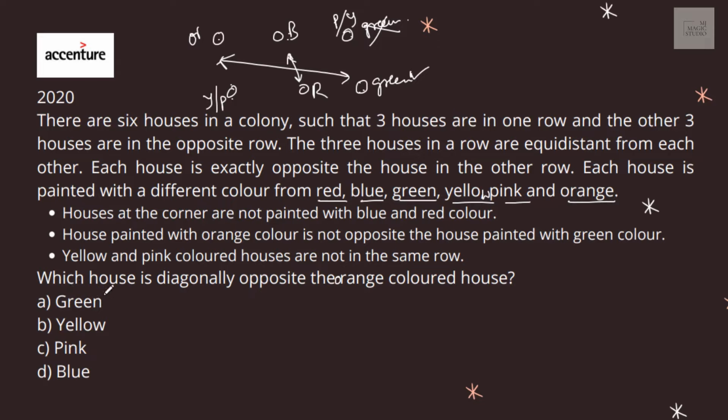Which house is diagonally opposite the orange colored house? The green colored house is diagonally opposite the orange colored house. That will be option A.